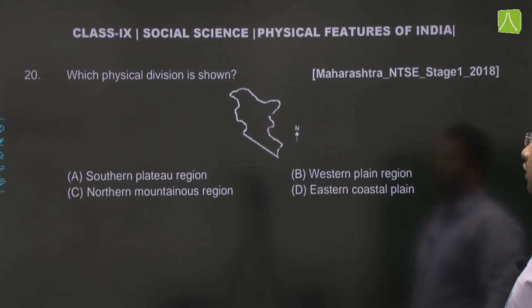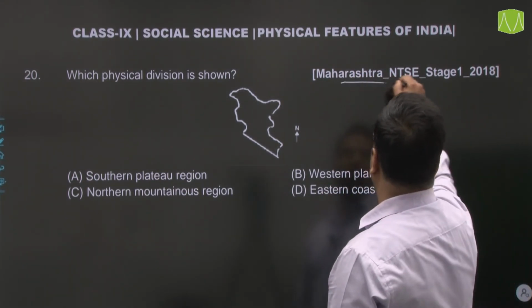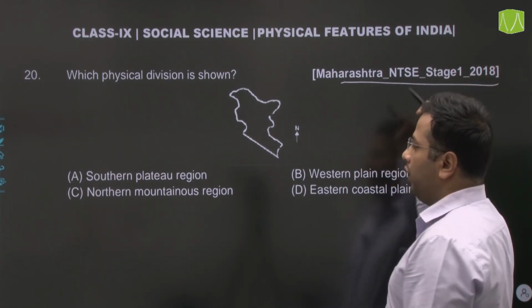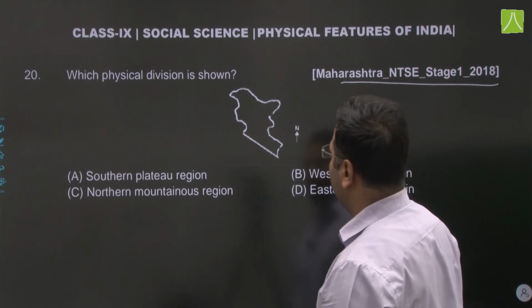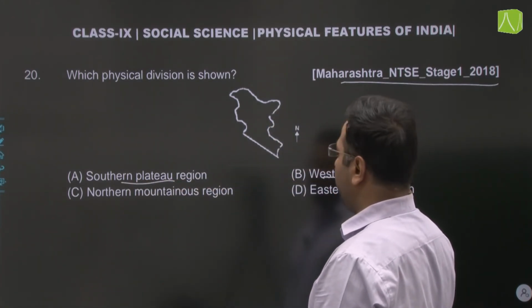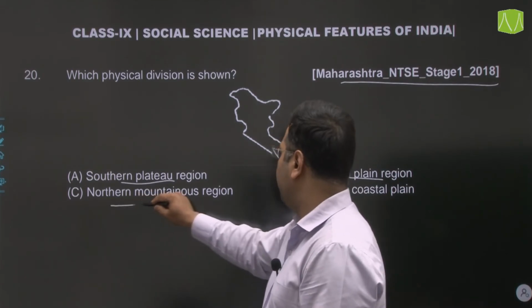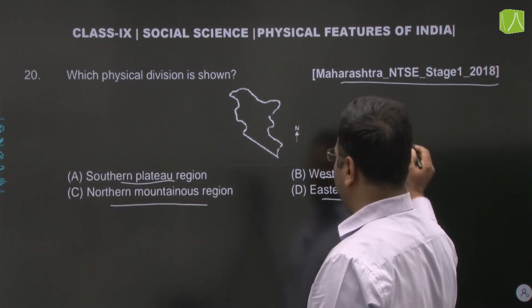Let's move on to next question. Which physical division is shown here? This question we have in Maharashtra NTSE stage 1 in the year 2018. Is it Southern Plateau, Western Plains, Northern Plains or mountainous regions, Eastern Coastal Plain?